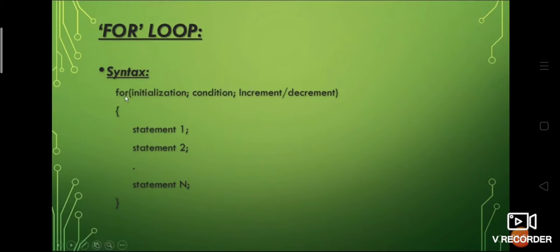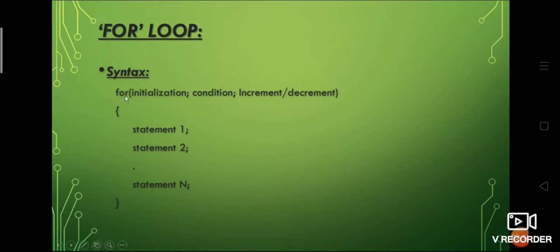Here, for is the keyword, and the initialization, condition, and increment or decrement are placed in between the round brackets. Let's discuss each of them in detail. And then you have the statements like 1, 2, up to n, placed inside the curly brackets.